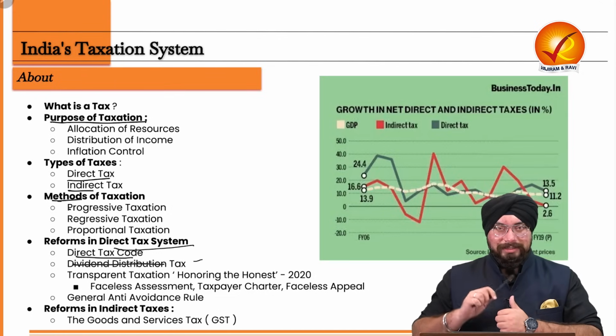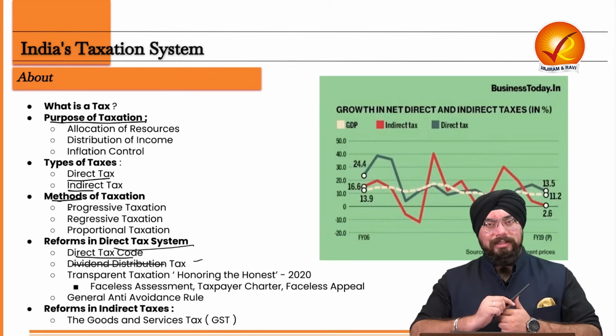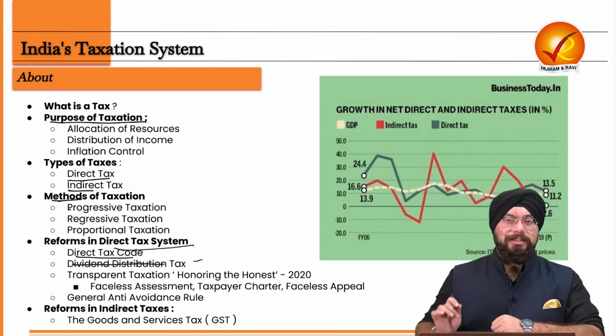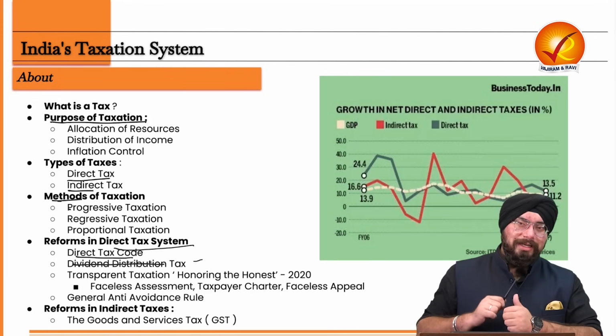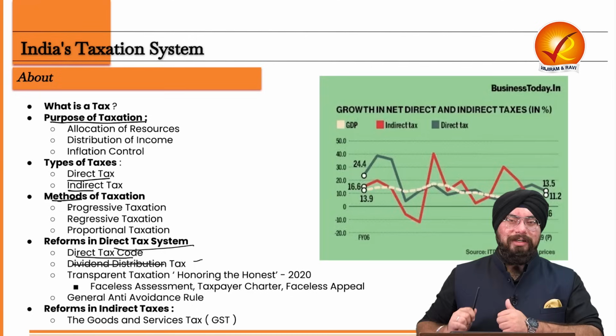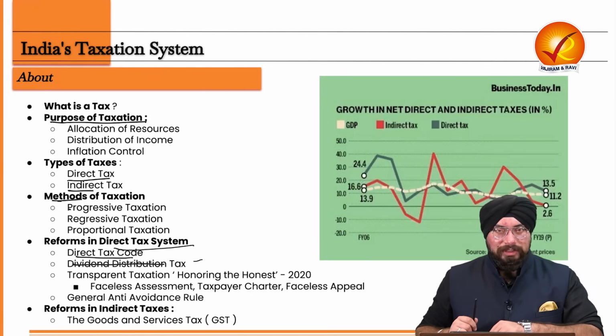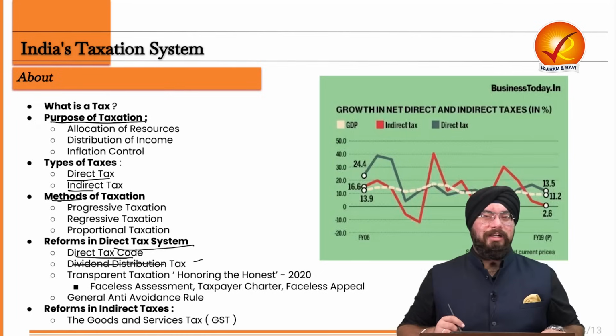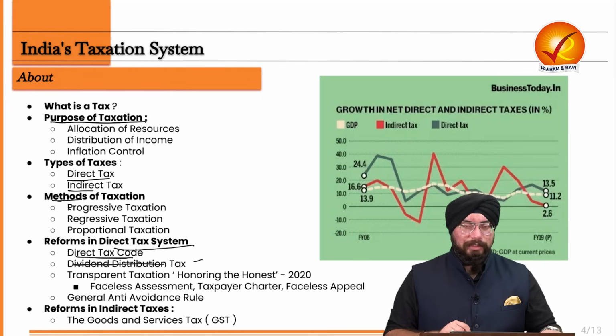The government said that whatever dividends the public now makes would be chargeable under normal income tax laws. So in your normal income tax slabs, the dividend which you earn from shares and securities will be taxable under your income tax. So that is one reform.